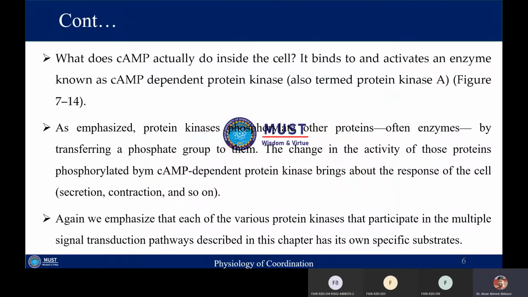What is the function of this cyclic AMP inside the cell?